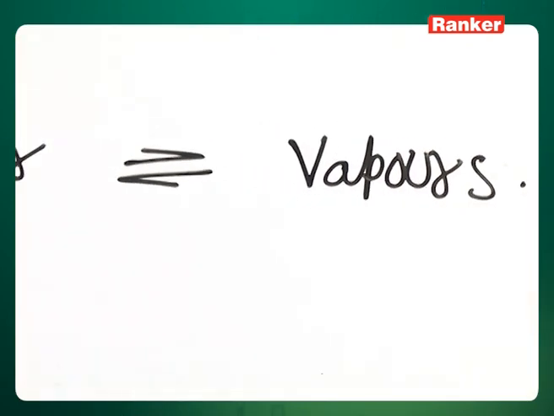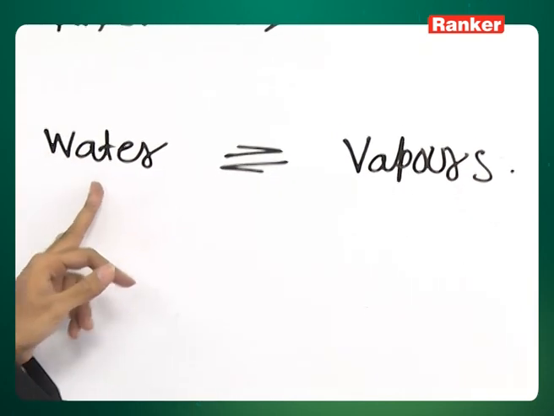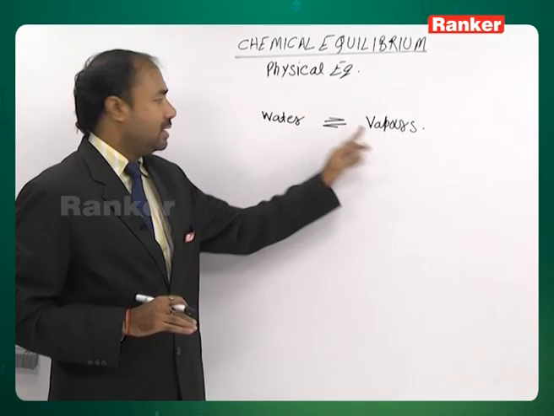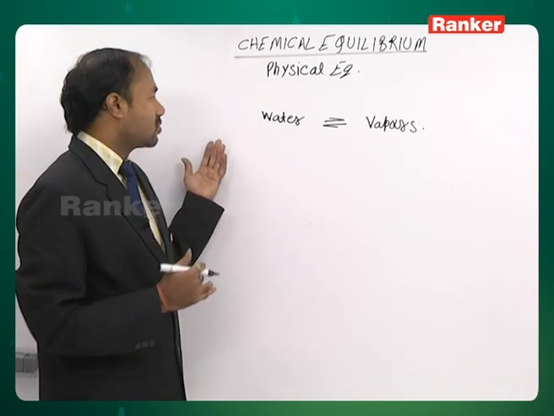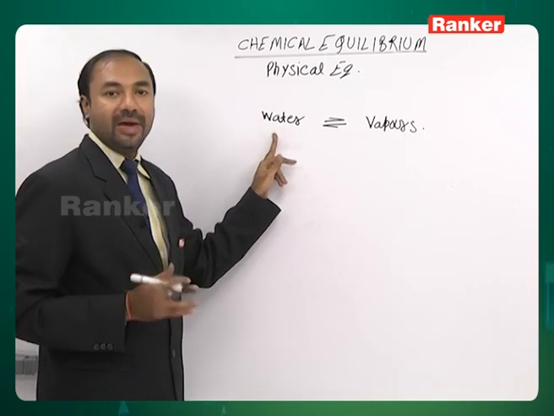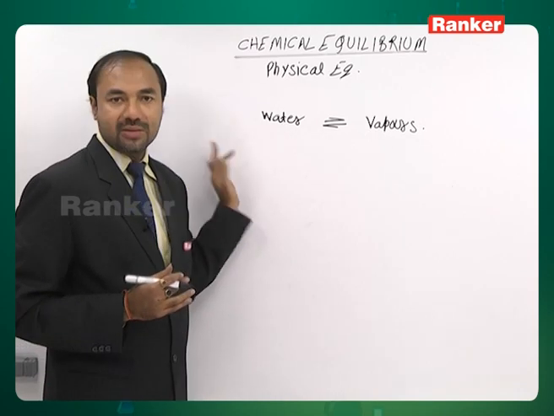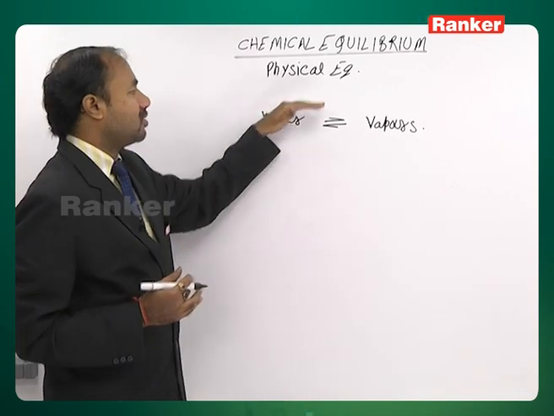This system we pick up: water in equilibrium with vapors. What is the effect of pressure on this system? It is quite obvious that water, which is the liquid form, has higher density as compared to vapors. Now, effect of pressure.